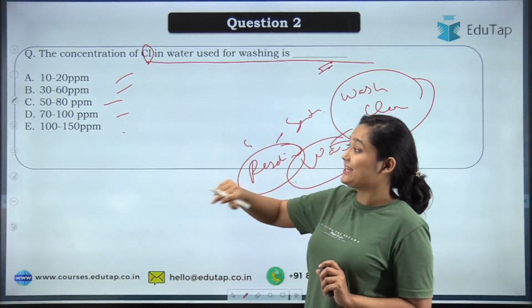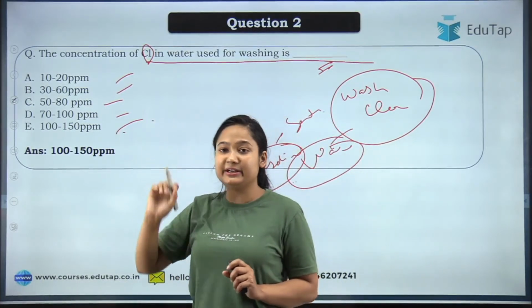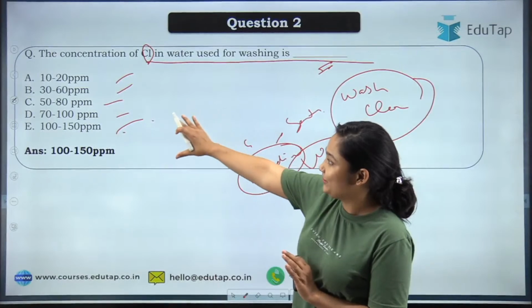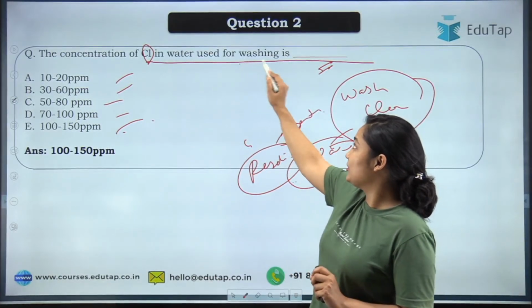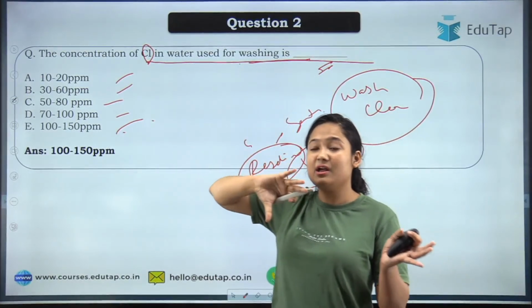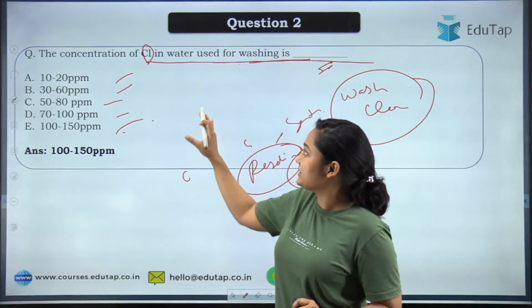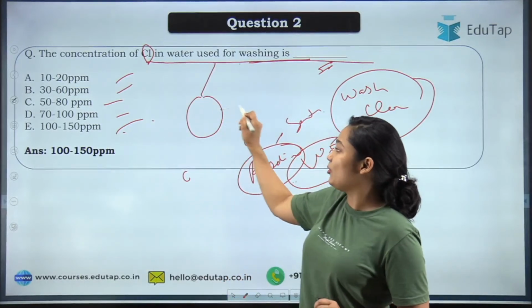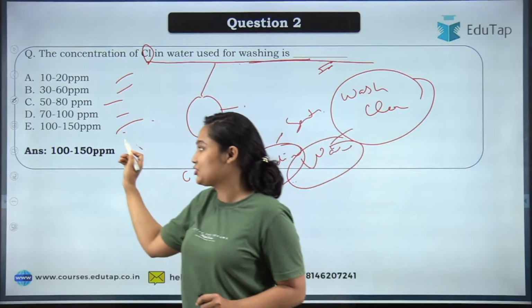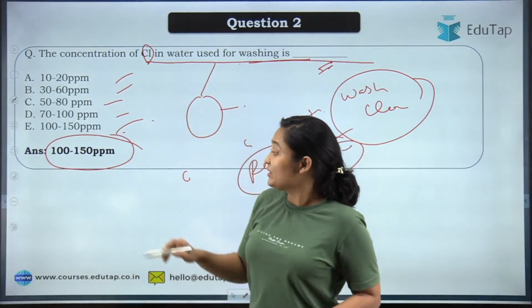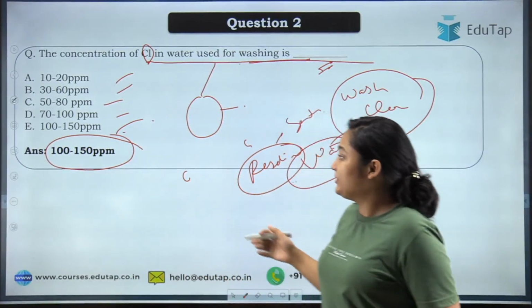No worries, we will understand that. That is absolutely correct. 100 to 150 will be the correct answer when we are talking about the washing of the product. See, washing is a very harsh step. Because it is not the final product and after washing nothing will happen, so we can take a little strong concentration here. Okay. So 100 to 150 ppm will be there.